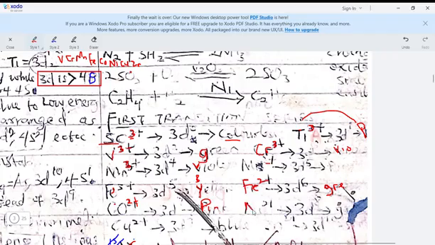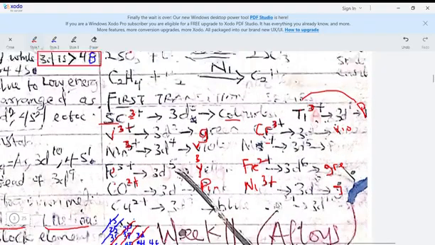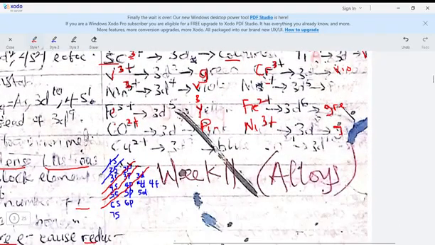Nickel is the next one, Ni. You can use "Nigeria" to remember, G, which is green. So nickel is green. So it's also 3+, 3+ for the nickel. Then we also have copper. So for the copper 2 ion, that's 3d, so that's 2+. The color is blue. You can use "cub", just like lion's cub, CU and B. So copper is blue and it's a 2+ ion. Then we have talked about zinc, that it is colorless, but the oxidation number is actually 2+.